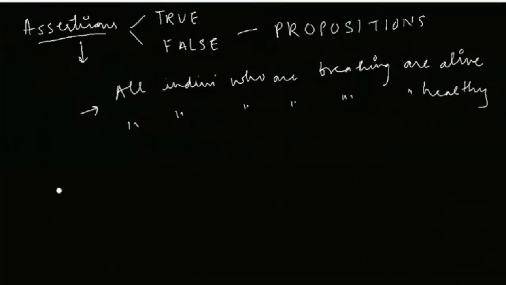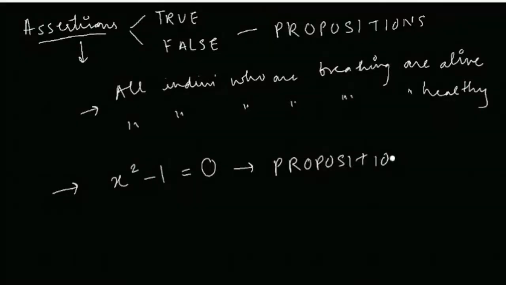How do we use these propositions in maths? So for example, you have x square minus 1 is equal to 0. Now this is again called a proposition. This is a mathematical proposition, and in more technical terms we call this an open proposition. We are not calling this a true proposition or false proposition. We are calling this an open proposition. Why open proposition? Because this proposition can either be true or false for different values of x.